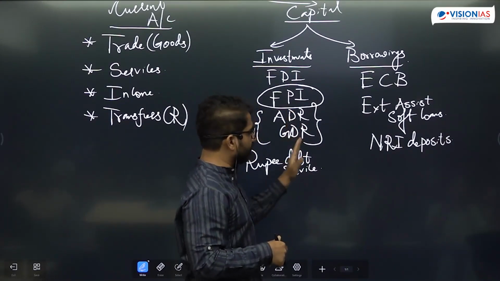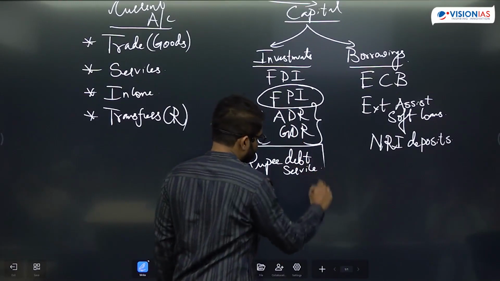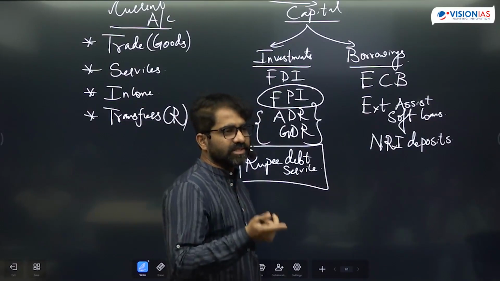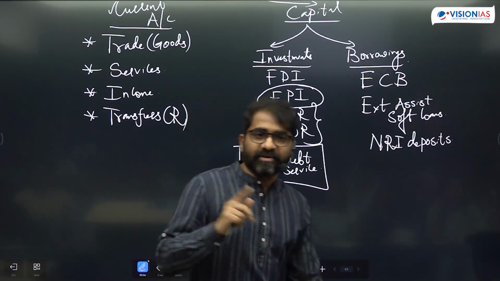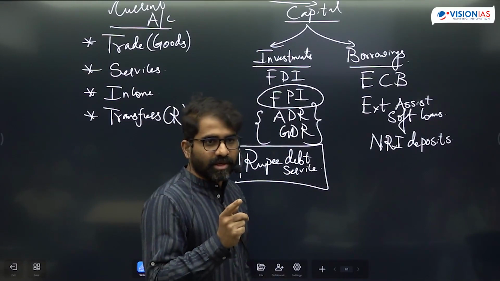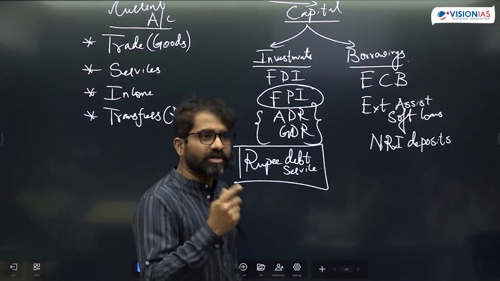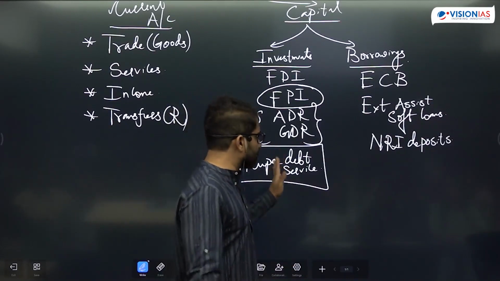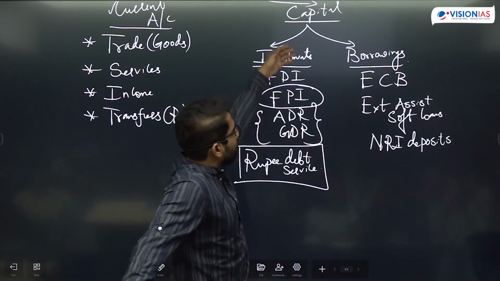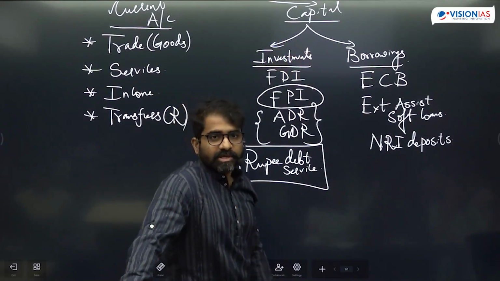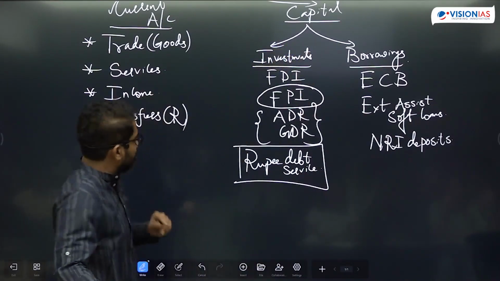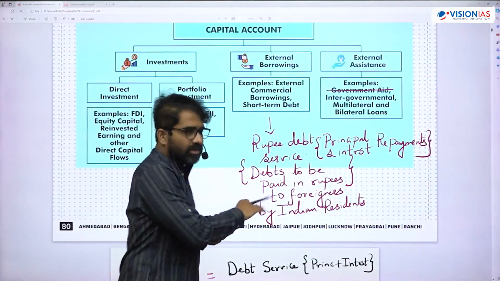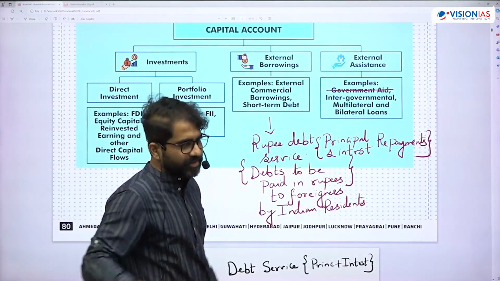So rupee debt service, one simple observation here: rupee debt service includes both principal payment on the loans taken in rupees as well as interest payments. The loans you have taken from foreigners in rupees basically. You can take loans from foreigners in rupees as well. And this rupee debt service, which includes principal as well as interest payment, will be part of my capital account. Is that okay? So that is one observation you will keep in mind here, which generally is not visible in the regular notes. And there is a chance UPSC can ask.